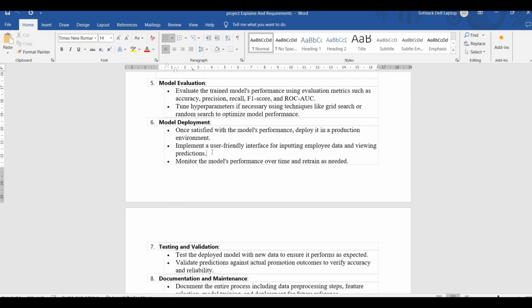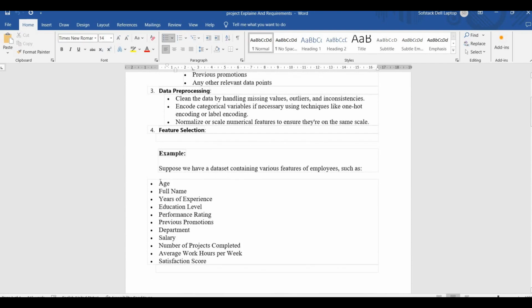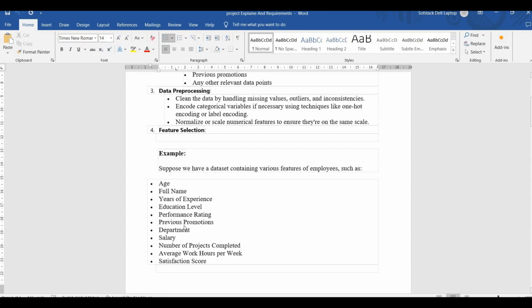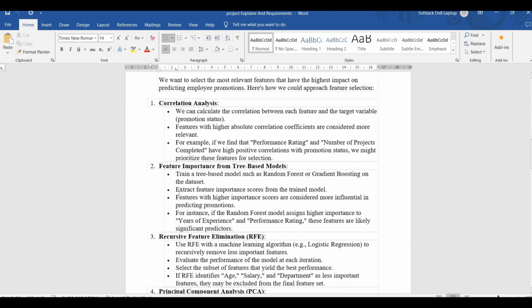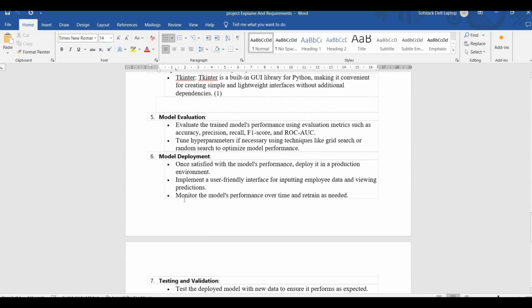visible on the interface which have been selected in the feature selection stage, because the model would be trained only on those features. So what I mean to say is that we won't be using the full list of features, or basically we won't be showing it in the interface, because not all of them are needed. So only the features which have been identified as the most significant and important would be displayed on the interface here at the time of deployment.